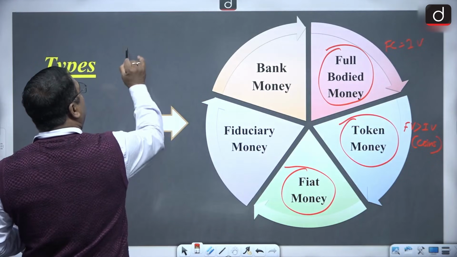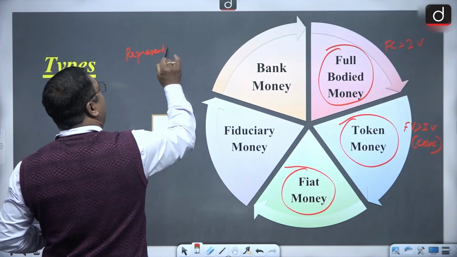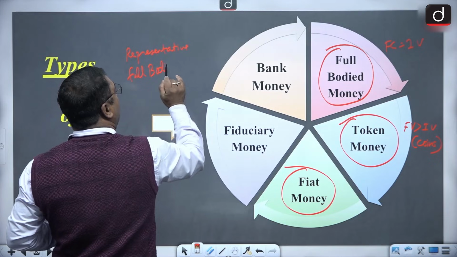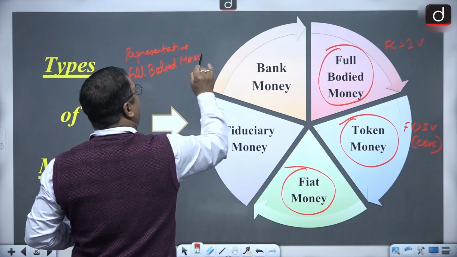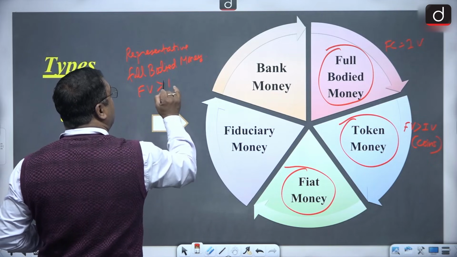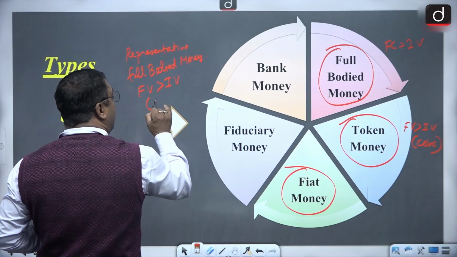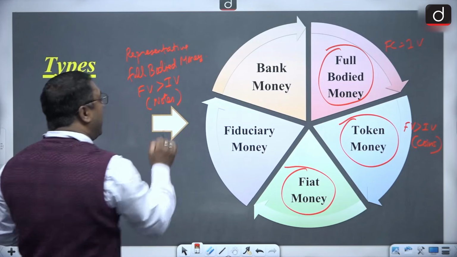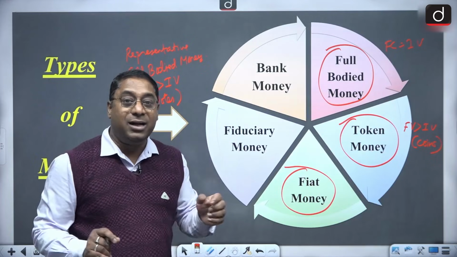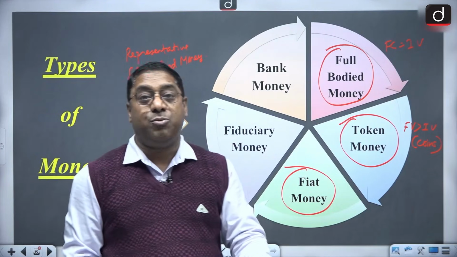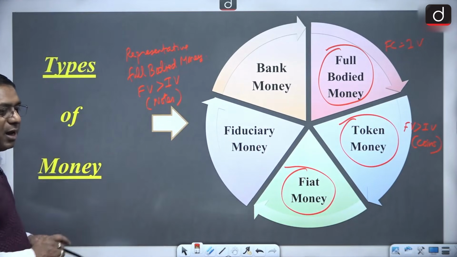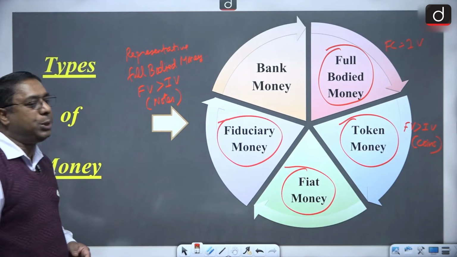And when I said representative full-bodied money, then this is with regard to currency notes. Here also face value is greater than the intrinsic value, but this is with regard to the notes. That means whatever is represented, that is the face value. And yes, it must be authorized, it must be issued by the RBI.